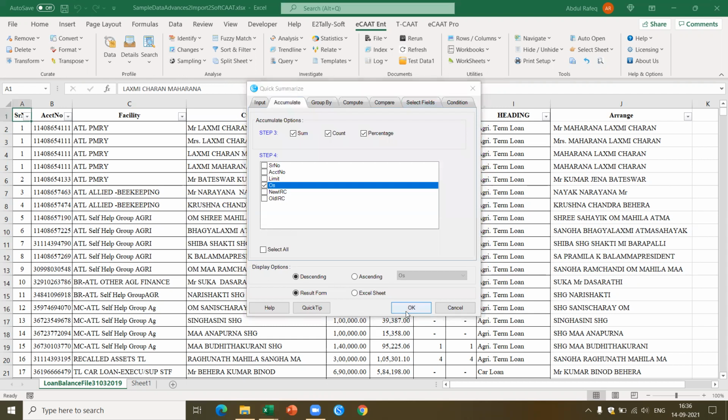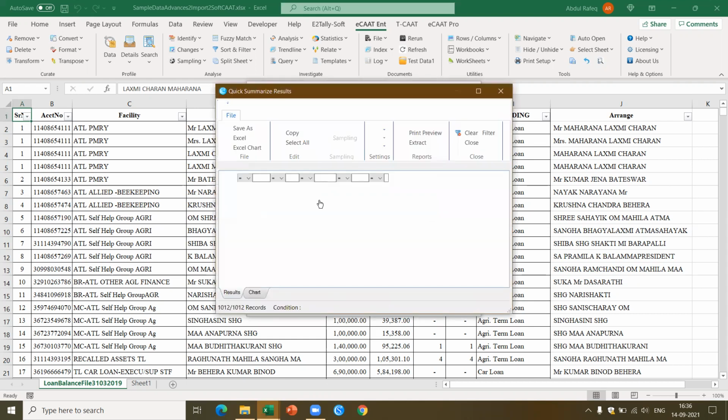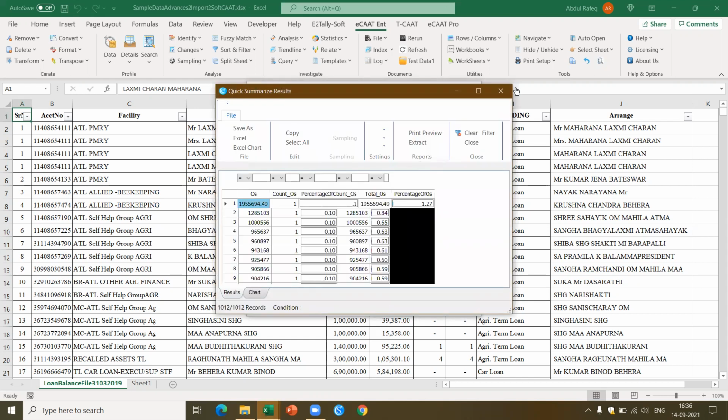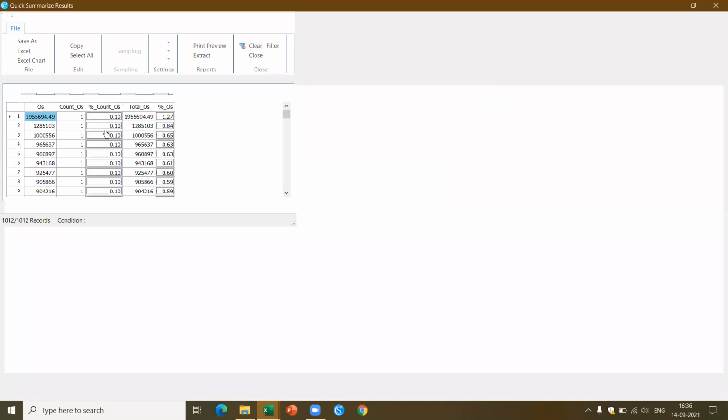For each unique value of loan, I'll be able to know the quantity and the amount. For example, if you see here, in this case, I got the amount outstanding. This count is 1. It looks like probably we have a total here. That could be the reason. Yes, it gives me the complete list of the loans which have been granted as per each unique type of loan.